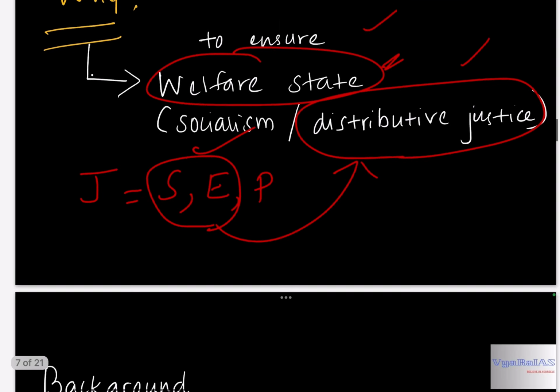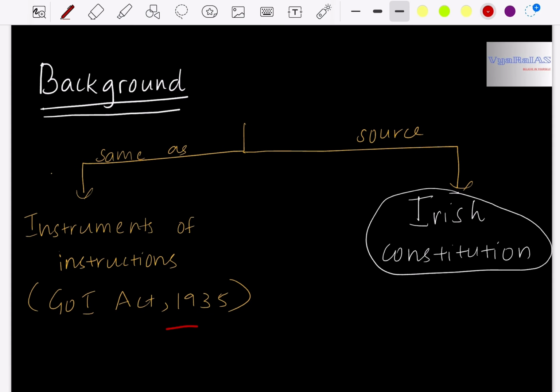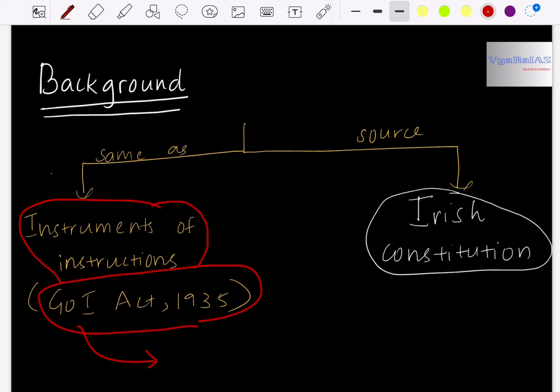Now, in the background, before independence there were various British laws, and one such law is the Government of India Act of 1935. Under this act there was something called instruments of instructions, and DPSP is similar to this instrument of instructions. The name itself says instructions.